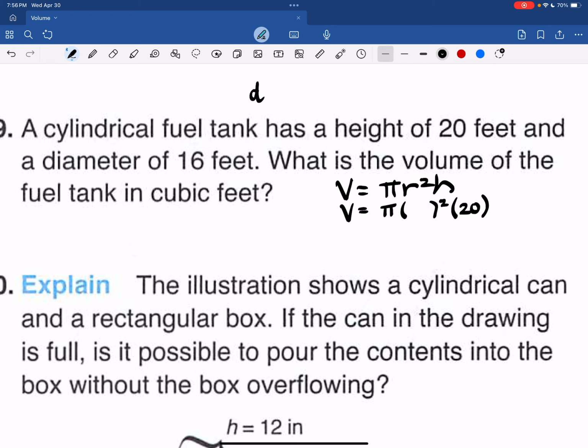If diameter is 16, radius is half that, or 8. So volume is pi times 64 times 20. And volume is approximately 3.14 times 64 times 20 equals 4,019.2 cubic feet.